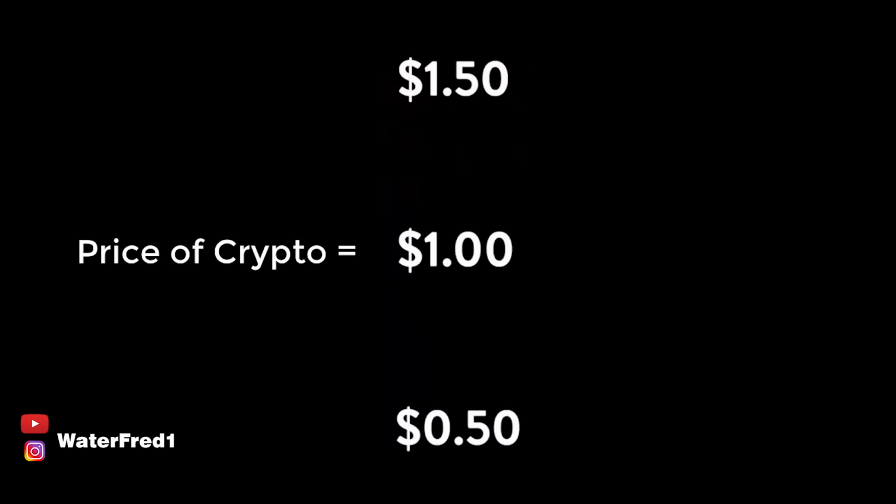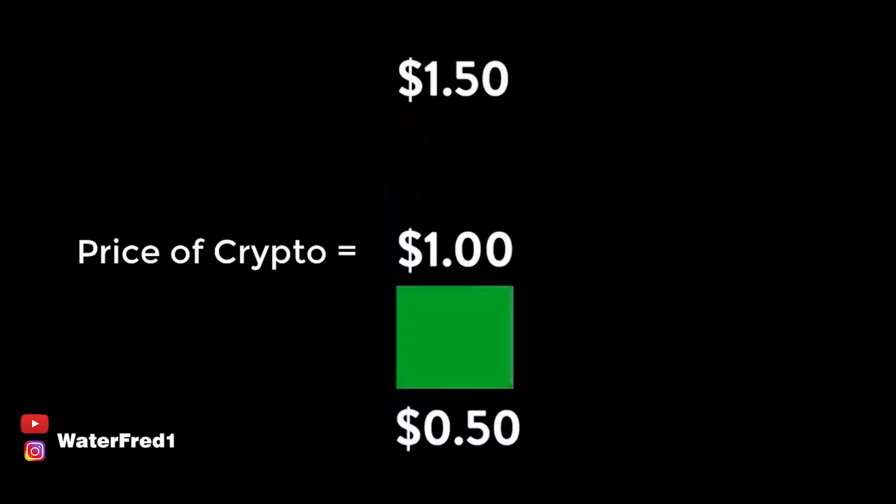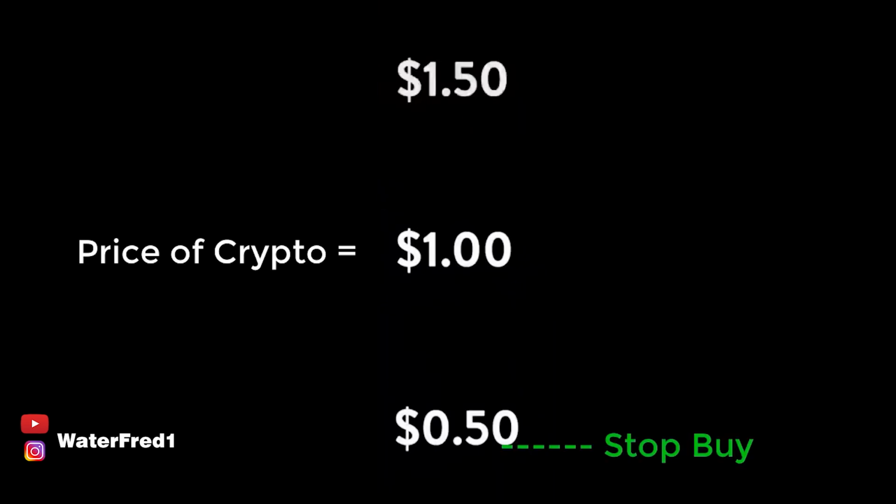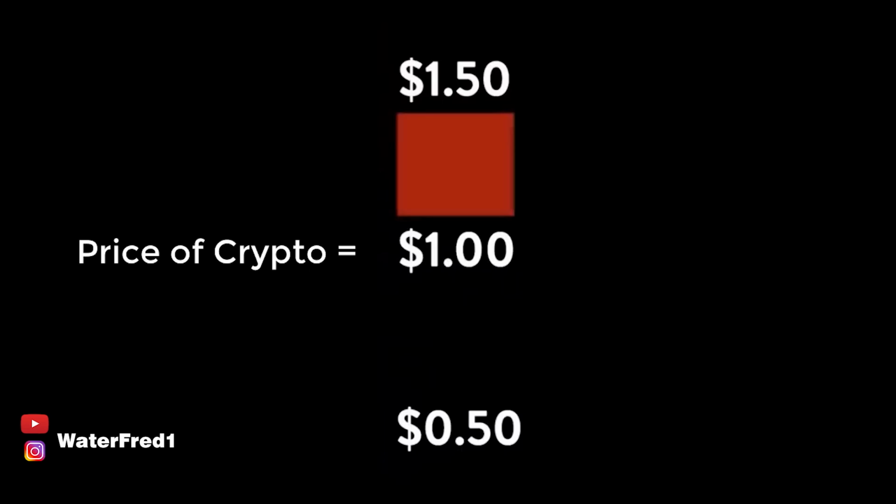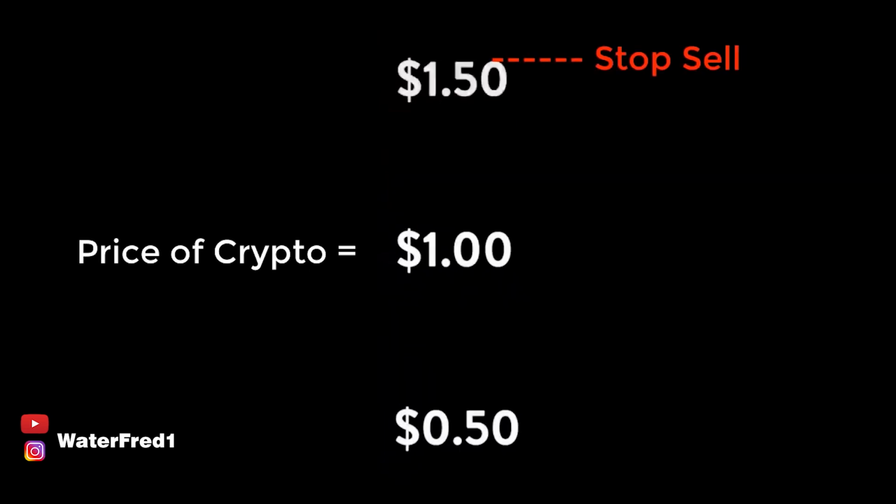It's going to continue buying, even when it drops to 0.5, it will buy. 0.7, it will buy. 0.8, it will buy. But whenever it goes below 0.5, it will stop buying. And then when it goes above 1.0, it sells. Yes, but whenever it crosses 1.5, it will stop selling.